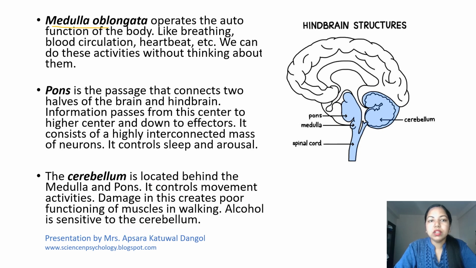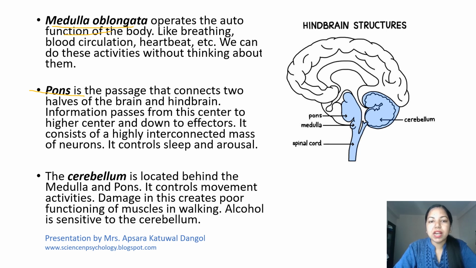Talking about the medulla oblongata, it operates autonomic functions of the body like breathing, blood circulation, heartbeat, etc. We can do these activities without thinking about them. And the pons is the passage that connects two halves of the brain and the hindbrain. So what does it mean? Two halves of the brain, that is the forebrain and midbrain, and the hindbrain.